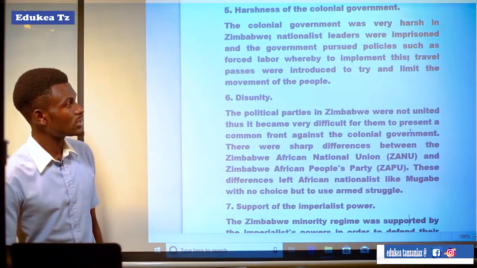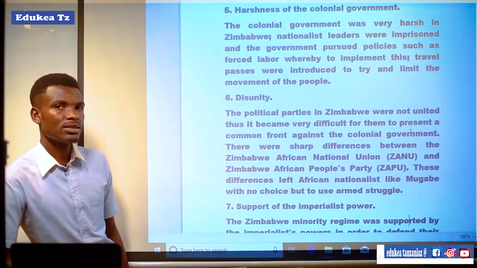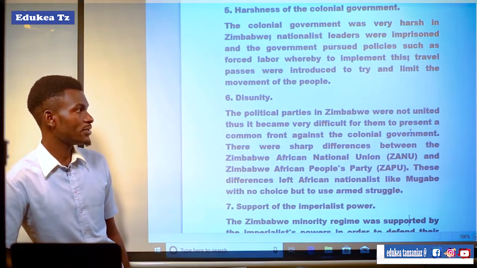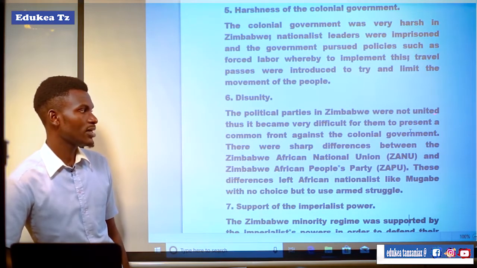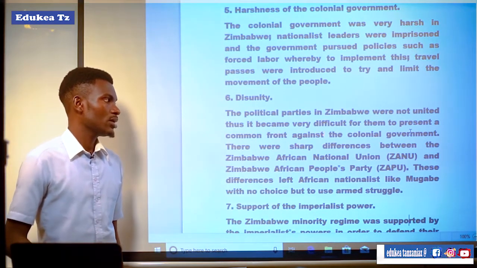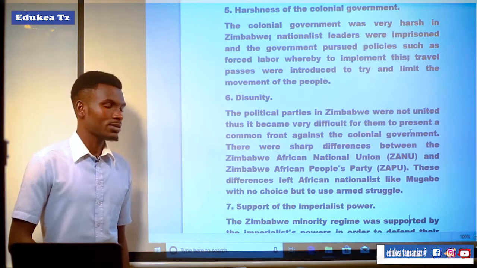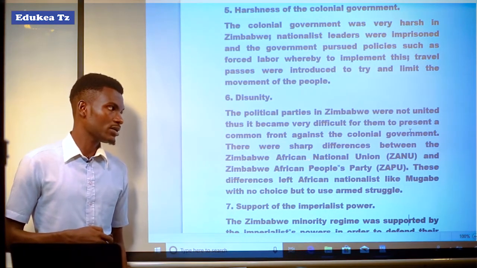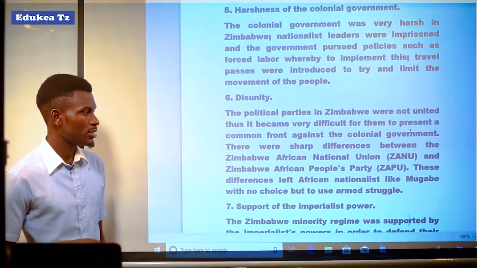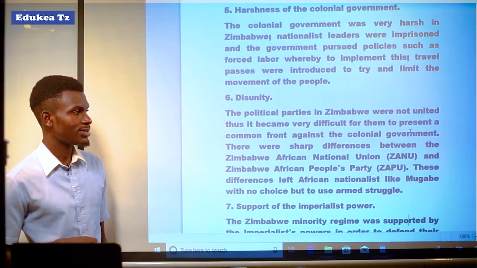But another factor was disunity. The political parties in Zimbabwe were not united, thus it became very difficult for them to present a common front against the colonial government. It means that there were sharp differences between the Zimbabwe African National Union, ZANU, and the Zimbabwe African People's Union, ZAPU.